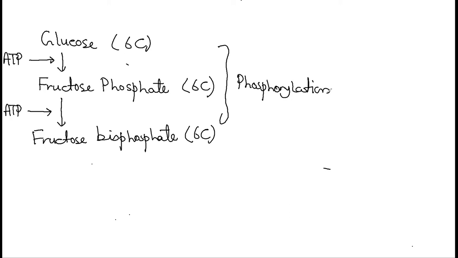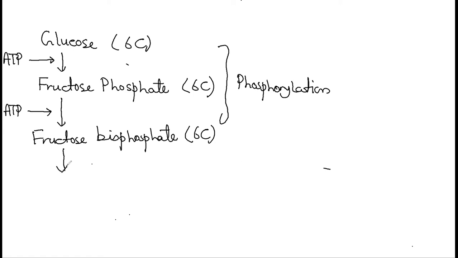One phosphorylation is taking place here: one phosphate added and glucose changes into fructose phosphate. Second phosphorylation takes place over here, where a phosphate group is added to fructose phosphate, and then it gets changed into fructose bisphosphate. Then this fructose bisphosphate actually breaks down.